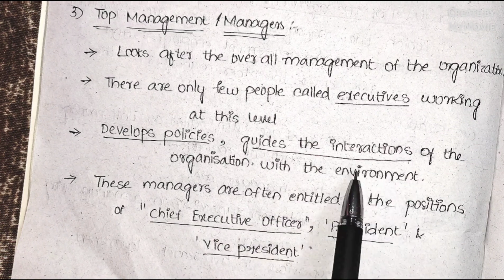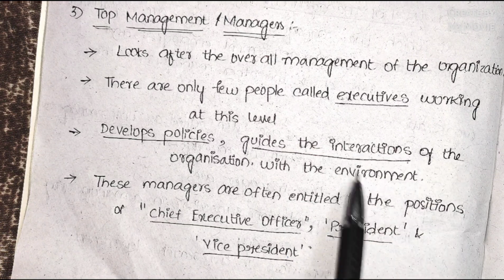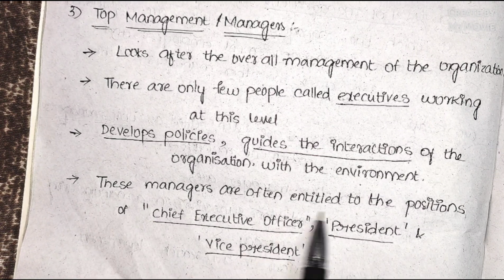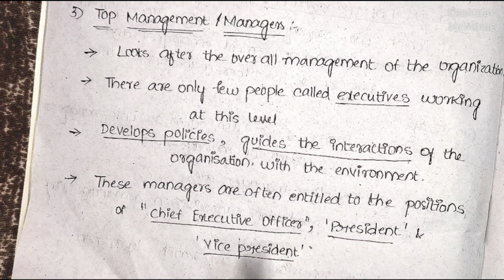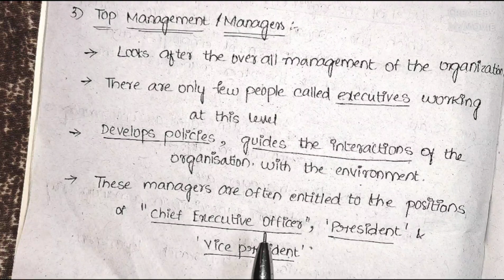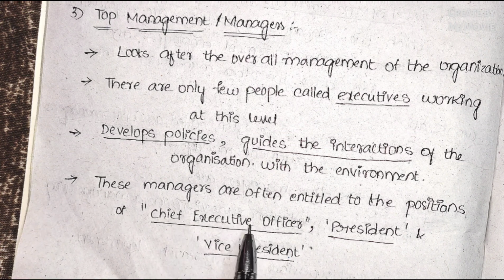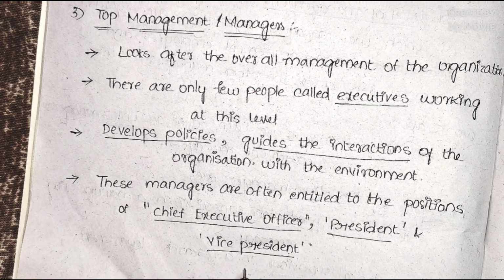And also these people are responsible for the good environmental conditions. These managers are often entitled to the positions of chief executive officer or president or vice president.